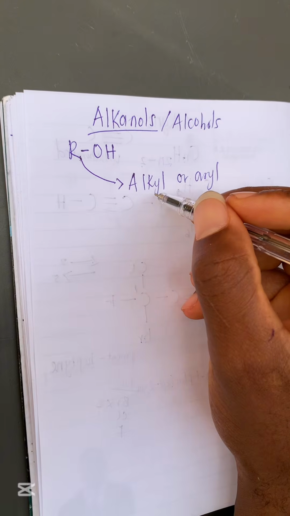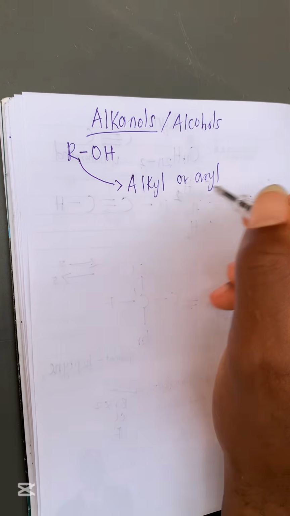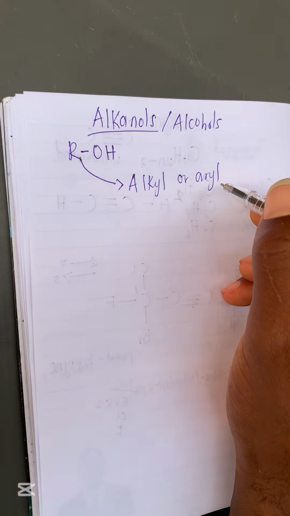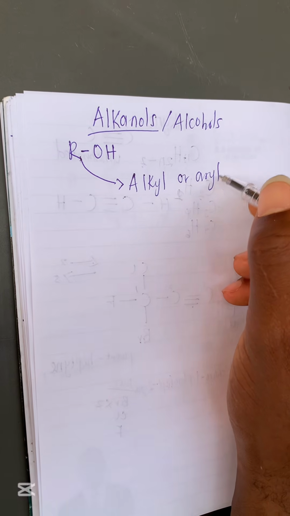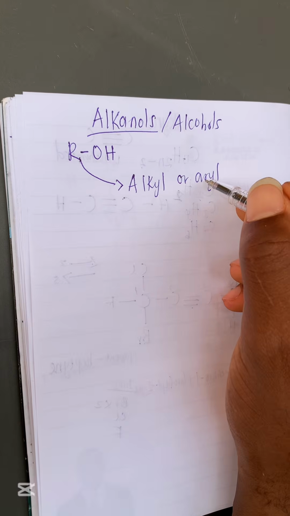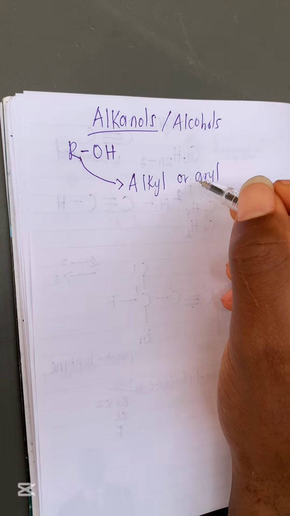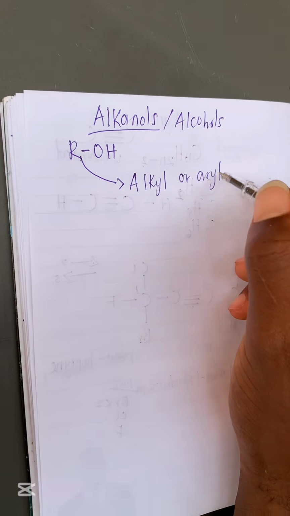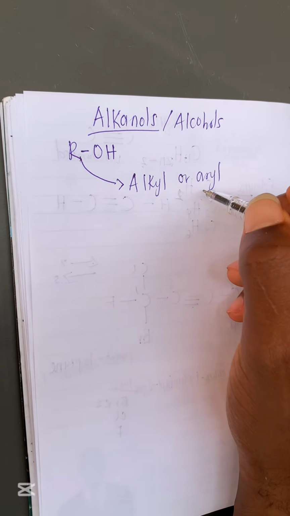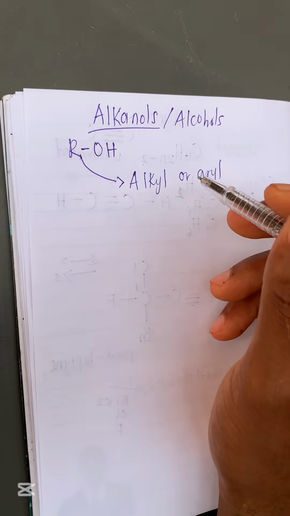I believe you all know what an alkyl group is. I've explained earlier. An aryl group is like an aromatic compound, like a compound of benzene. Those are aryl groups. But mostly in your JAMB exam, they will usually give you alcohols that have aryl groups attached to them. You understand? So now let us continue.